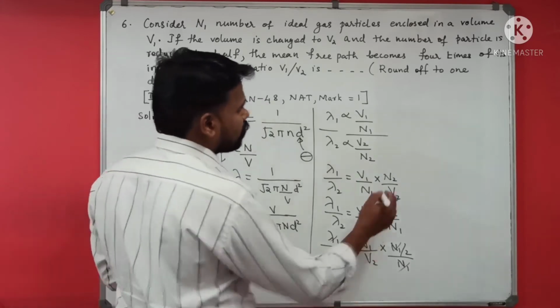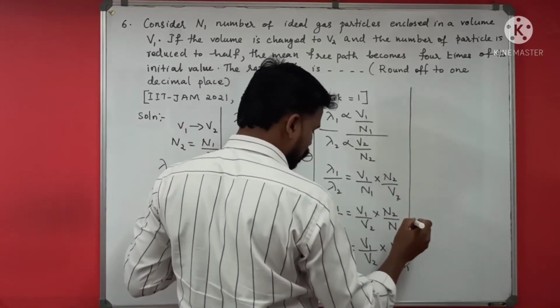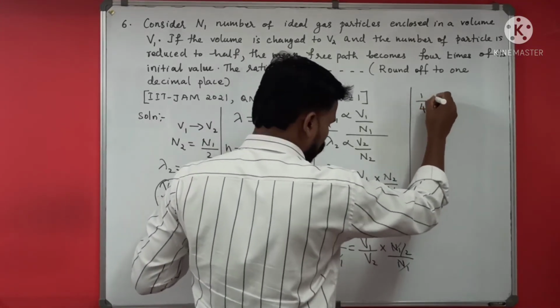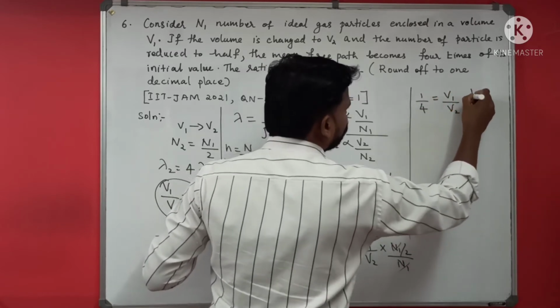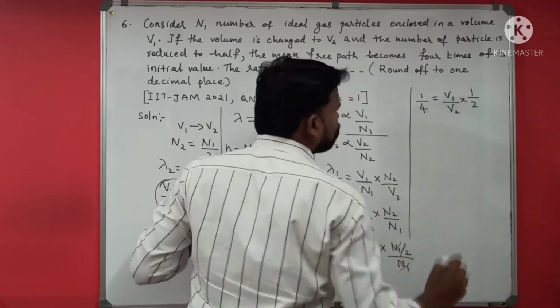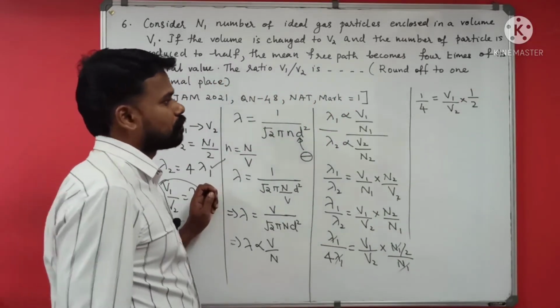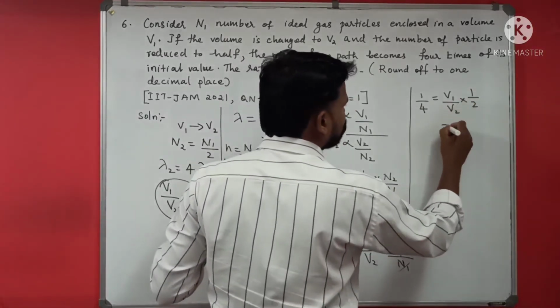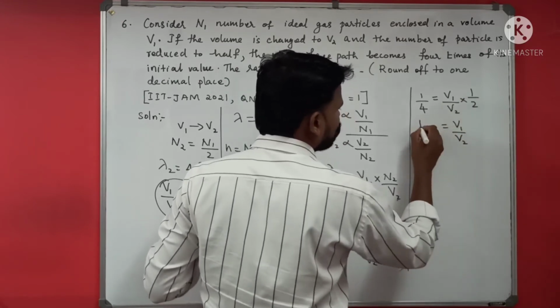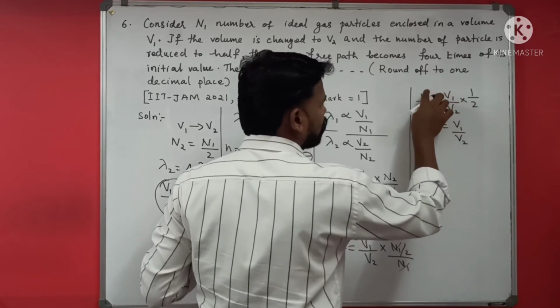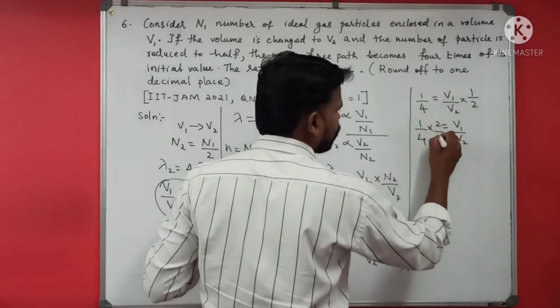So what is remaining? 1 by 4 is equal to V1 by V2 times half. So what is V1 by V2? Here it is 1 by 4, and this 2 comes to the other side, so it is 2 by 1 here.